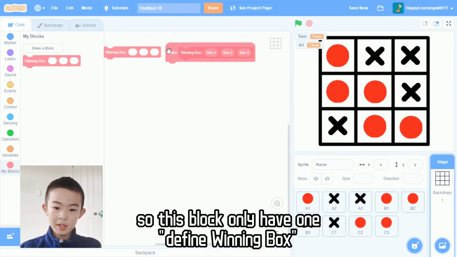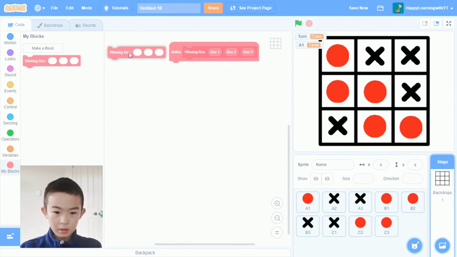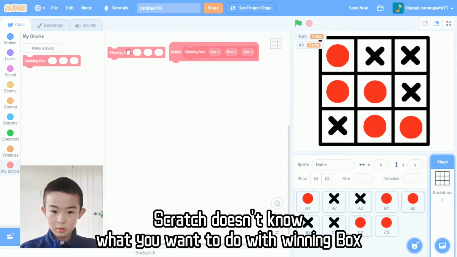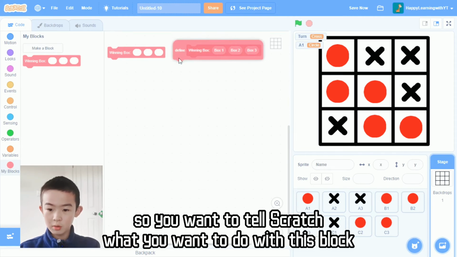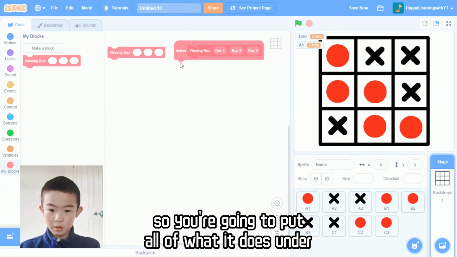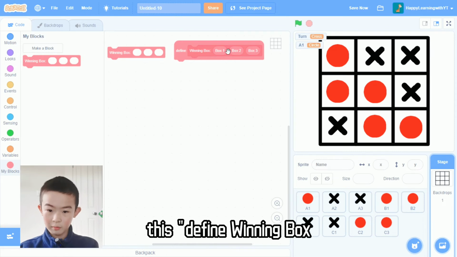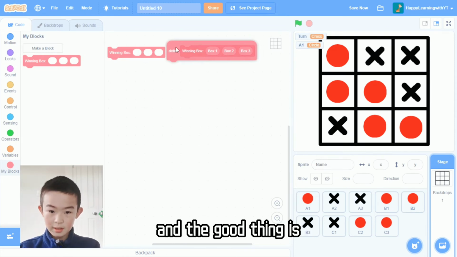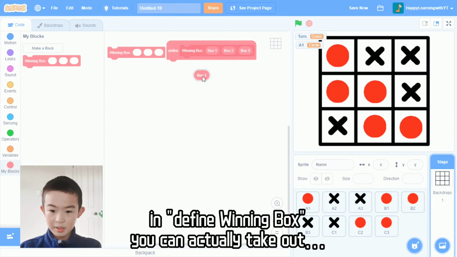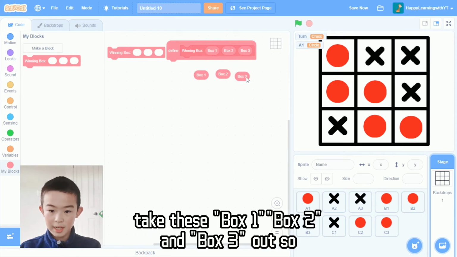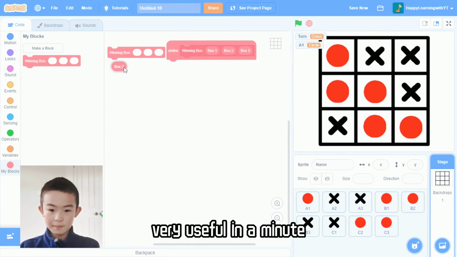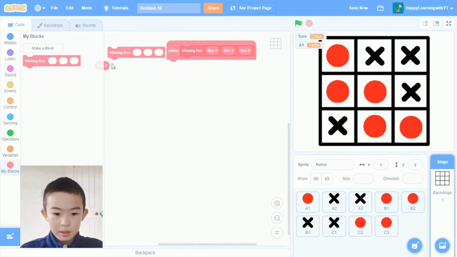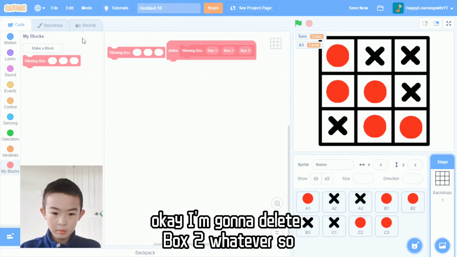This block only has one define winning box. At the start, Scratch doesn't know what you want to do with winning box, so you want to tell Scratch what you want to do with this block. You're going to put all of what it does under this define winning box. And the good thing is, in define winning box, you can actually take these box 1, box 2, and box 3 out. It's going to be very useful in a minute. Okay, I'm going to delete box 2.